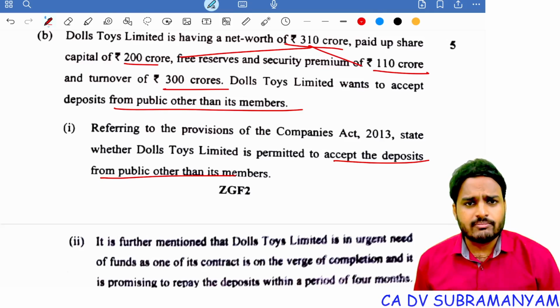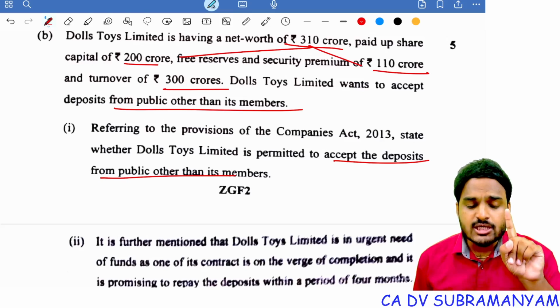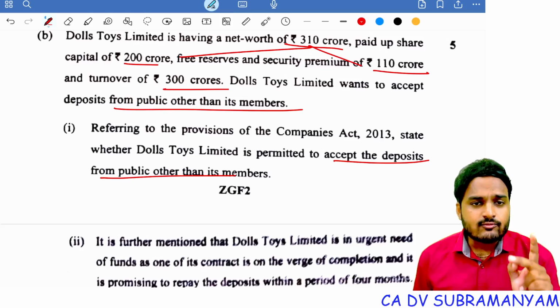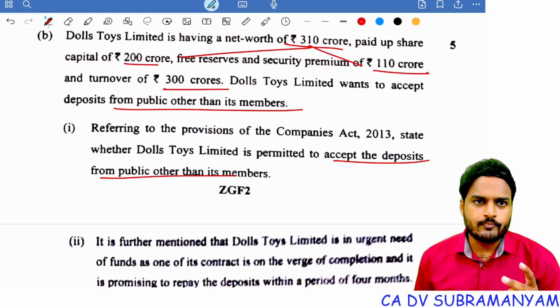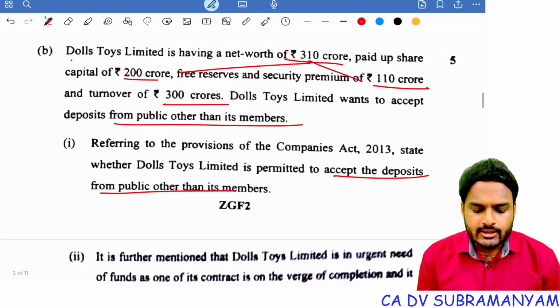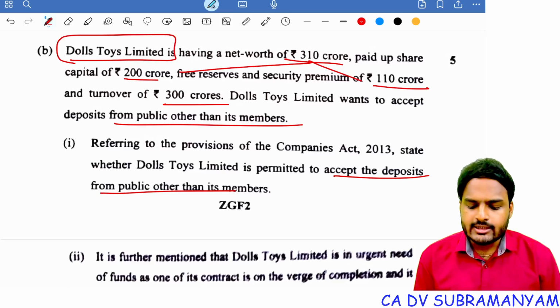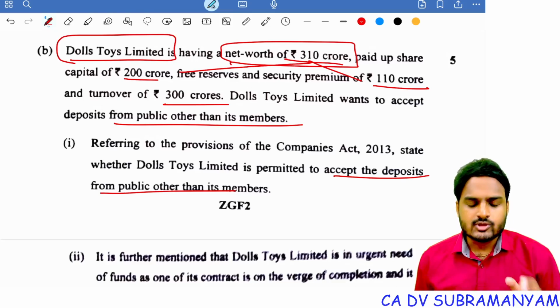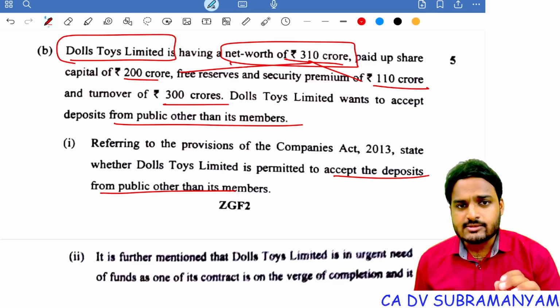Only an eligible company. To call a company an eligible company, it should satisfy two conditions. One is it must be a public company, and the second condition is either its net worth should be 100 crores or more, or turnover should be 500 crores or more. If you look at the name of the company, Dolls Toys Limited, yes, it is a public limited company, and its net worth is 310 crores. Yes, net worth condition satisfied. So in this case, the company can accept deposits from public, that is other than its members.